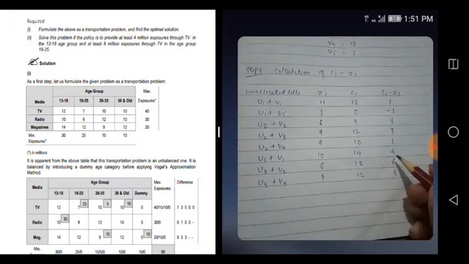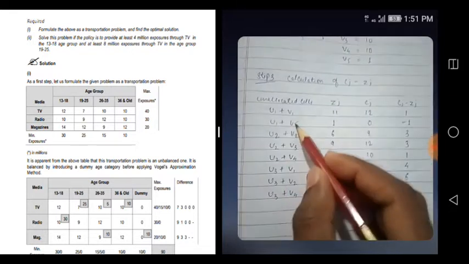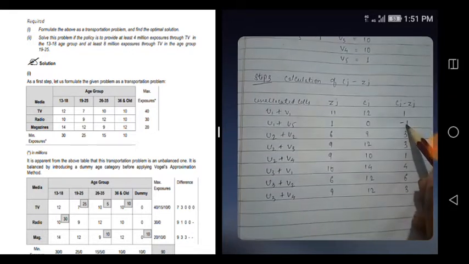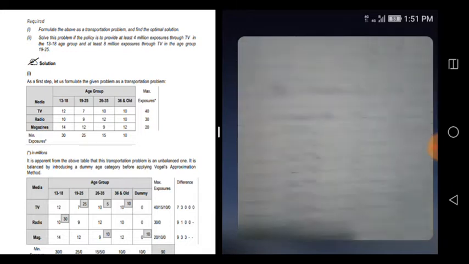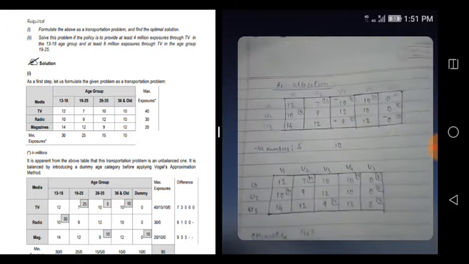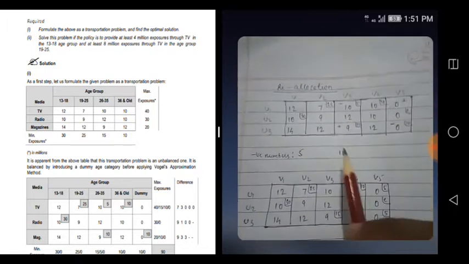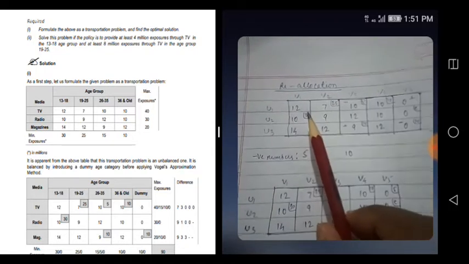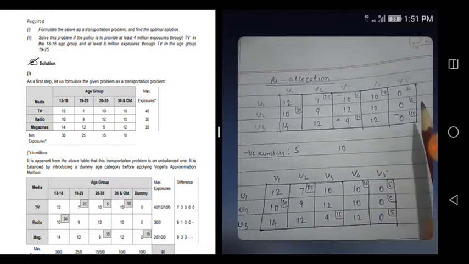This calculation shows that if you look at u1 plus v5, you can reduce the cost by 1. So we have to do the reallocation now. I hope you are able to understand it.